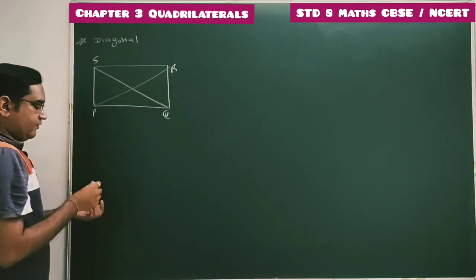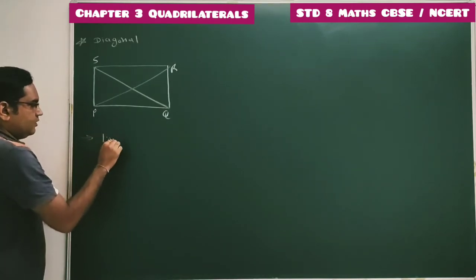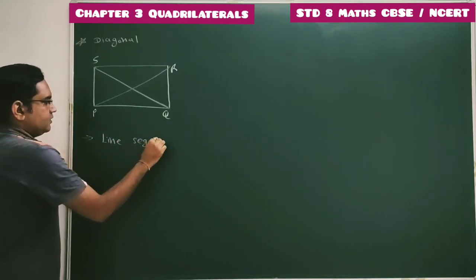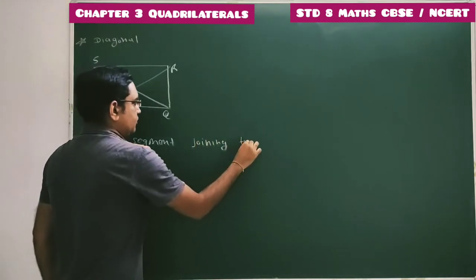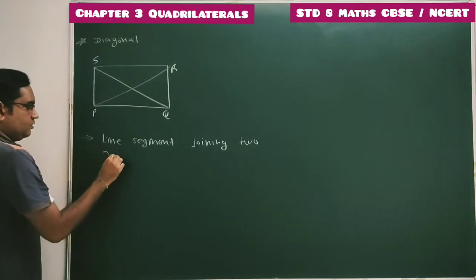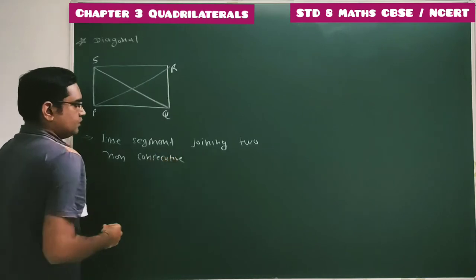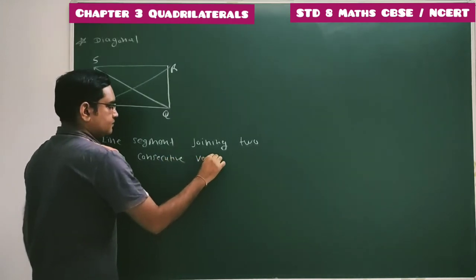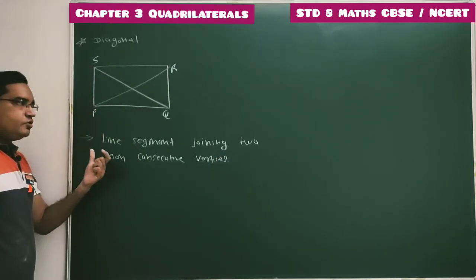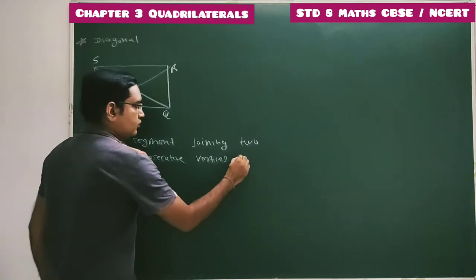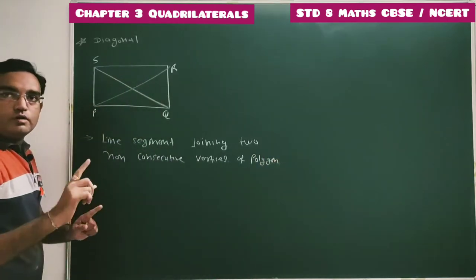So first we write down the definition. What is a diagonal? Diagonal is the line segment joining any two non-consecutive vertices of a polygon. Done.